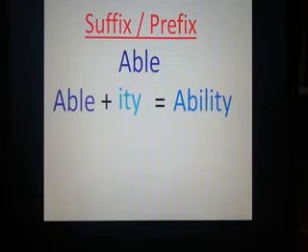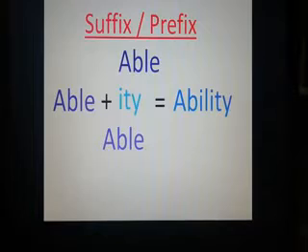Ability. With adding ity after able, you can see there is a new word, ability. Here ity is a suffix.